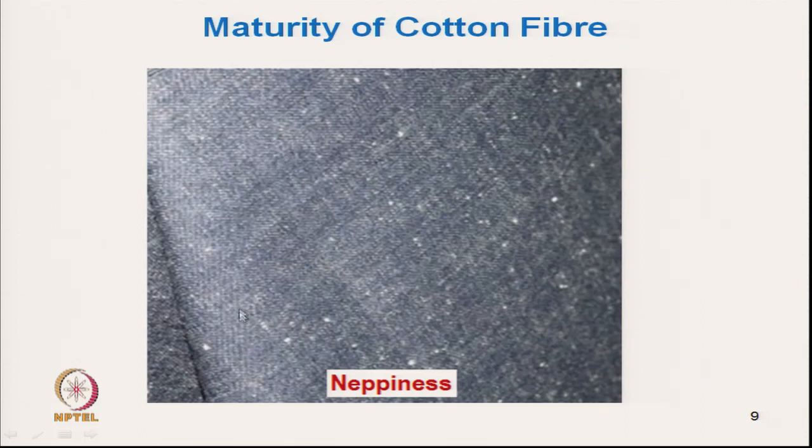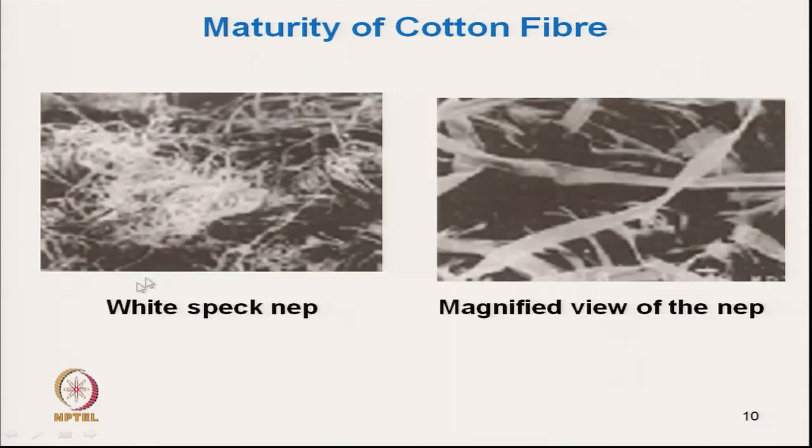Uneven dyeing also results from immature fiber, and even with other methods, like different dyeing methods or chemical methods, we cannot remove this. Wherever immature fibers are there, we cannot do anything; it will result in uneven dyeing, like white specks. These are the neps, clearly visible like white specks. These are all immature fibers.